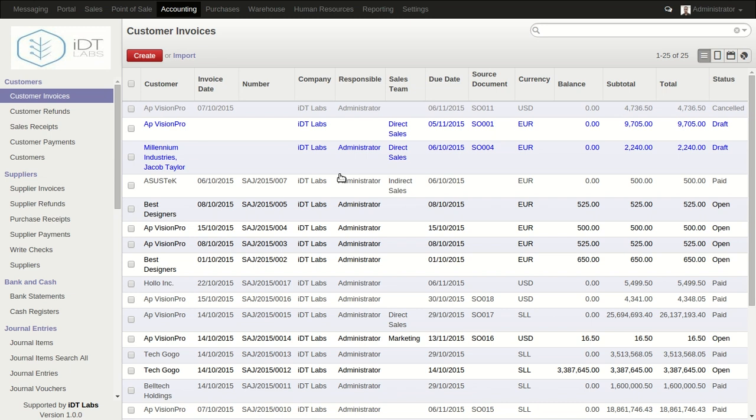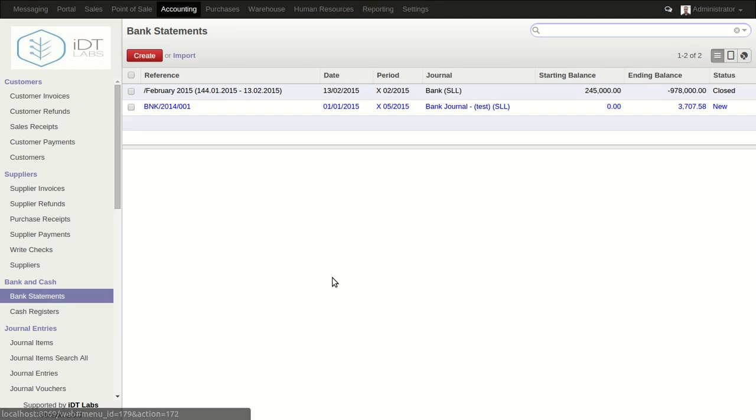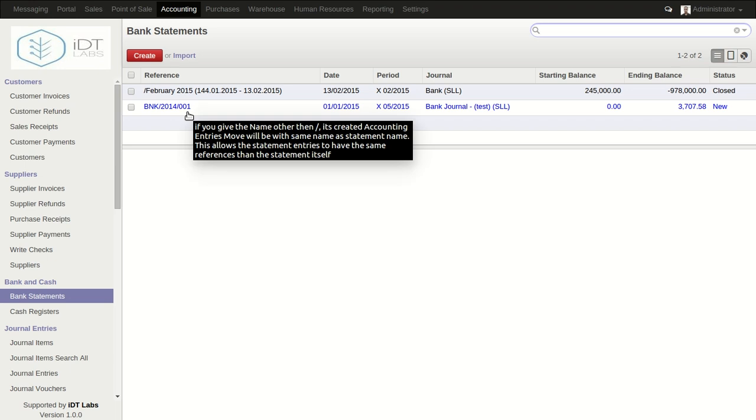Okay, so to create a bank statement you have to head on to the accounting cloud, and then you head on to the bank and cash tab and then select bank statement. As you can see, this is a list of all the bank statements that are currently in the system. You can add or remove a bank statement if you want to, you can edit them, or you can create a new one. In this case we are going to create a new bank statement for this video.